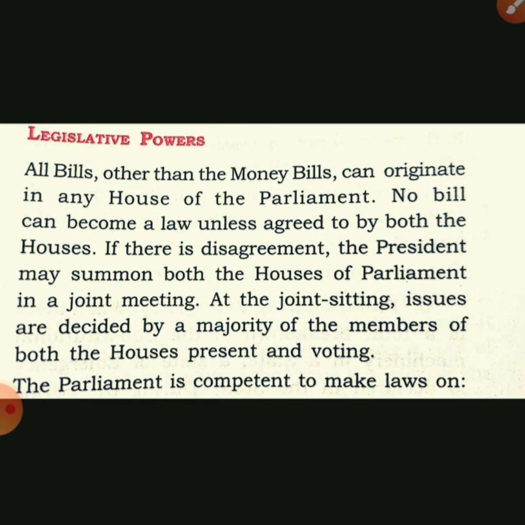If we are discussing legislative powers, all the bills other than the money bills can originate in any house of parliament, meaning we can originate them either in Rajya Sabha or Lok Sabha, but a money bill can be originated only in Lok Sabha. And the president may summon both the houses of the parliament in a joint meeting if there is a deadlock or in case of any important matter. In a joint sitting, the issues are decided by the majority vote. It does not matter whether it is Rajya Sabha or Lok Sabha; if more votes are in favor, then the particular bill is passed.